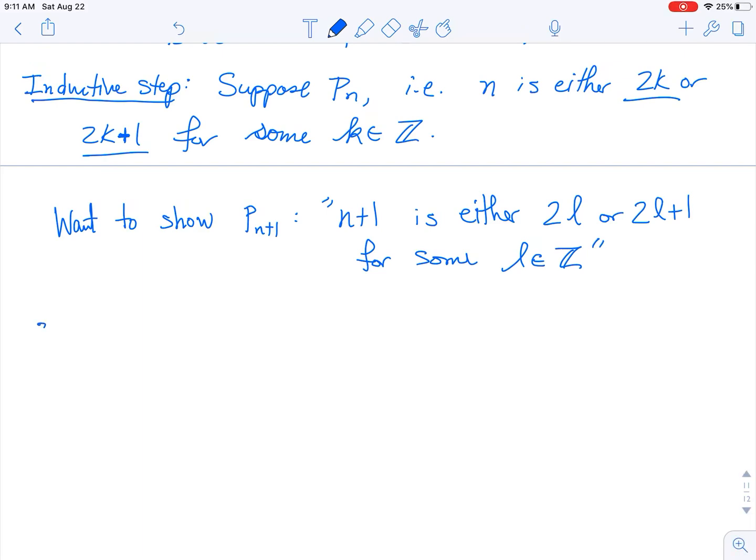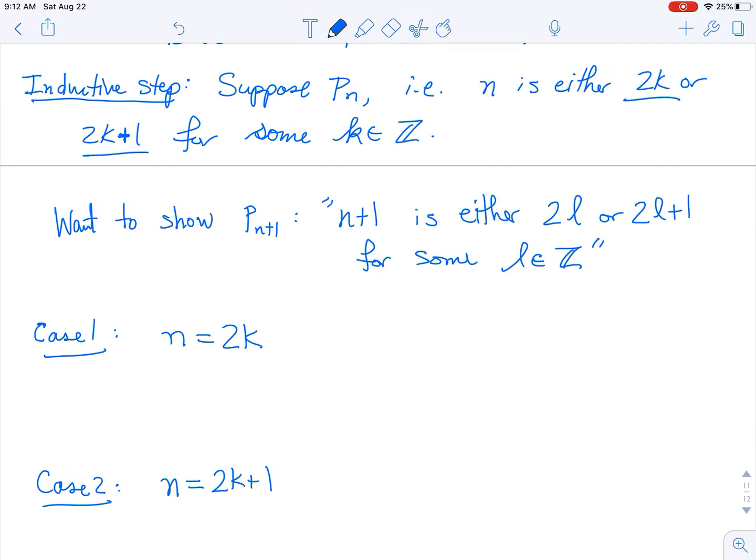There are two options. So case 1, n equals 2k, and case 2, remember there was an option for n. n was either even or it was odd. Well, let's try case 1.